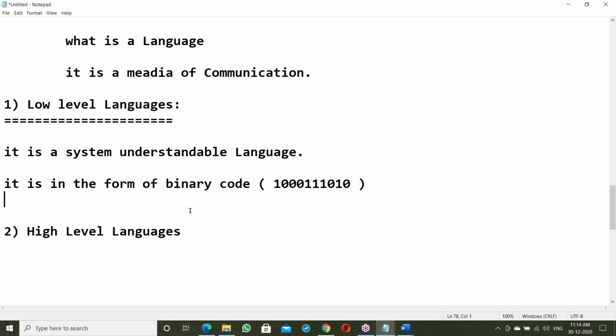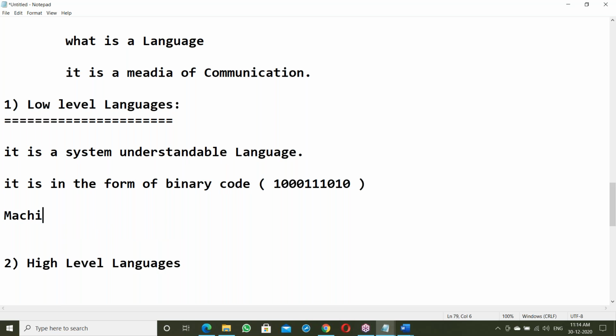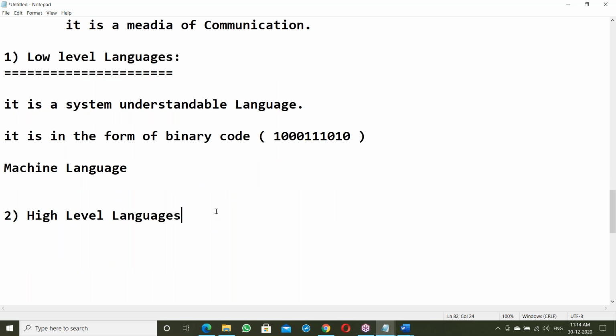Okay, see, high level languages. Here, low level languages are system understandable languages in the form of binary codes. This language is called machine language. Next, high level language.